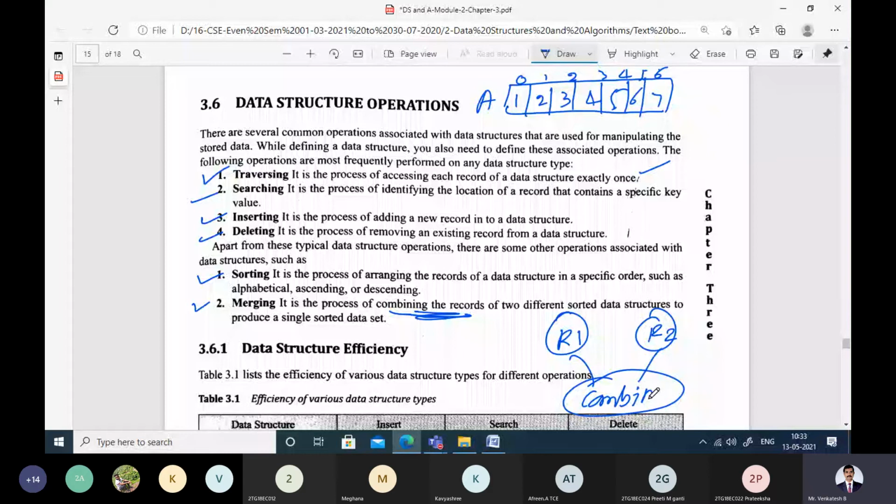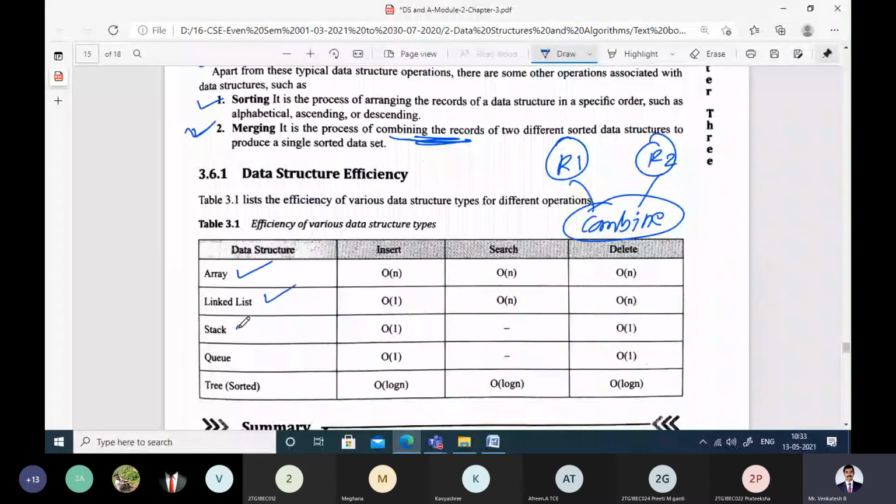Now, whatever data structures we are going to study next in the course, array, linked list, stack, queue, and trees, the efficiency of these various data structures is given. These are the predefined efficiencies. For an array, if you want to insert an element, it will take at least n operations, which is written in big O notation. If you want to search for an element, it will take big O of n.